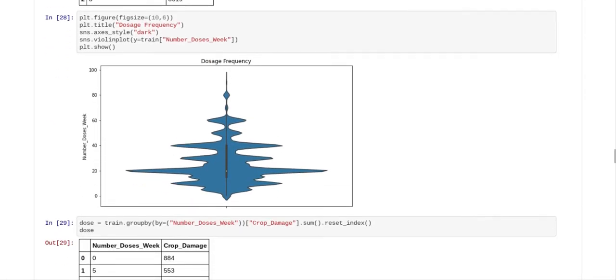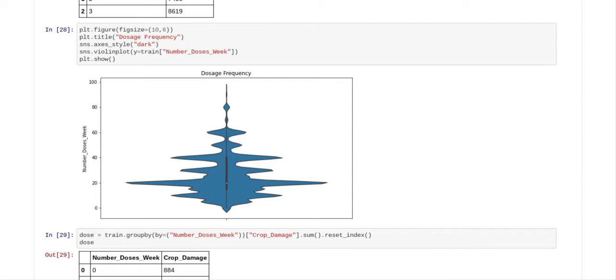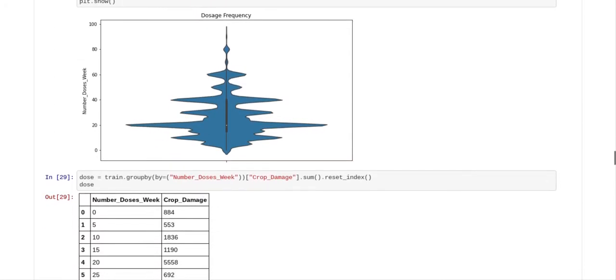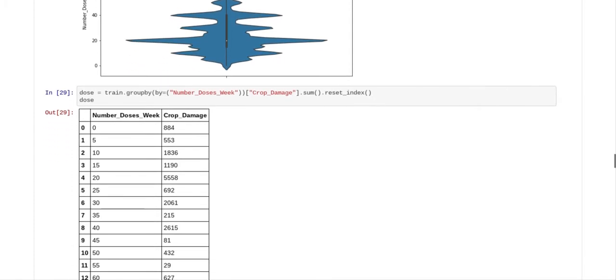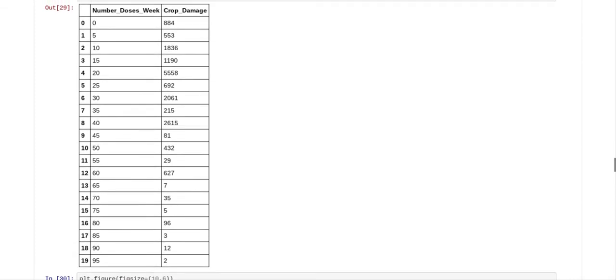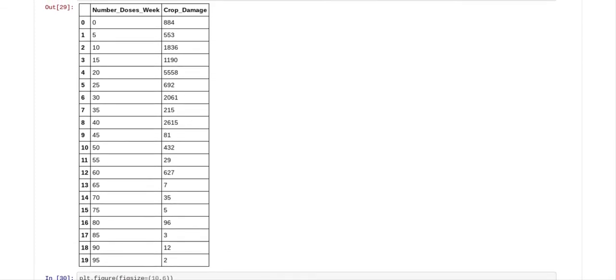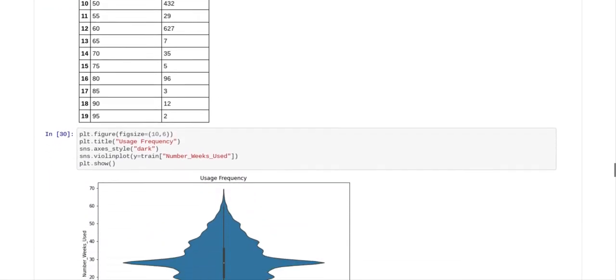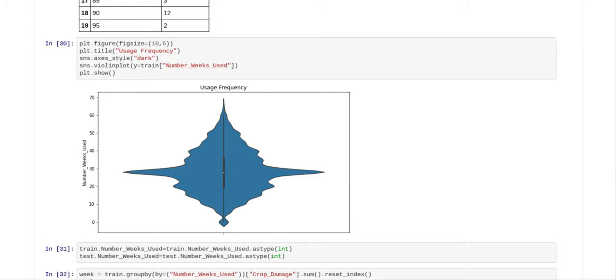We did a violin plot of number of doses per week, and you can see there's a lot. It seemed like 20 doses per week and 40 doses per week and 15 doses per week seemed to be the most common, but you can see that there were definitely 20 different numbers assigned with how many doses per week. And we did a violin plot on number of weeks used, and the highest number of weeks used seemed to be 30.